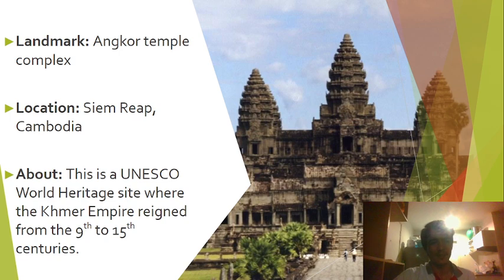This is a UNESCO World Heritage Site where the Khmer Empire reigned from the 9th to the 15th century, for 600 years, right? They lived next to Thai people and they fought with Thai people, right? And they built this Angkor temple that a lot of people go to Cambodia just to visit, right? Because it's so big. It's like a big city.